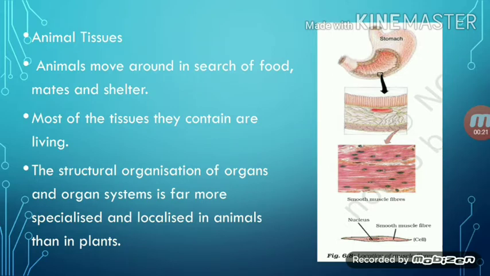Animals move around in search of food, mates and shelter, right? Most of the tissue they contain are living, right? We all have tissue that are living, right? The structure and organization of organ and organ system is far more specialized and localized in animals than in plants.